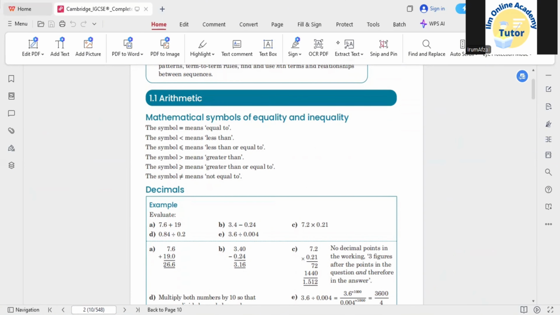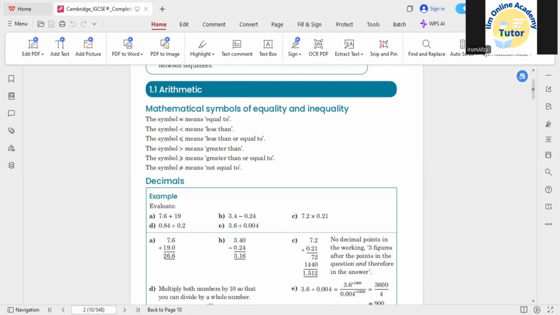Okay, so here they gave some mathematical symbols that we are going to use, and you might know about these symbols. So the equality sign, you know why we use this equality sign. Less than or equal, greater than, and unequal, which is basically not equal to. So this is some of the information that they are giving you according to this concept of arithmetic.